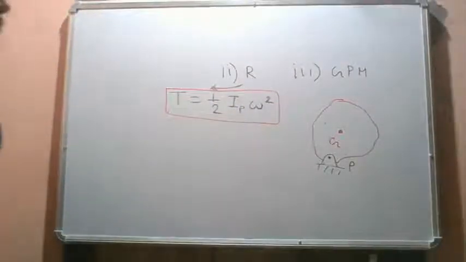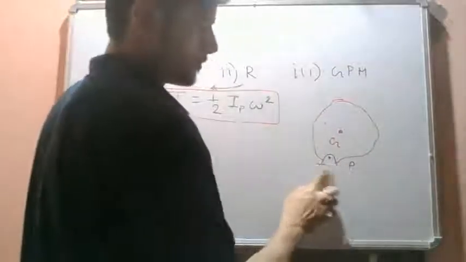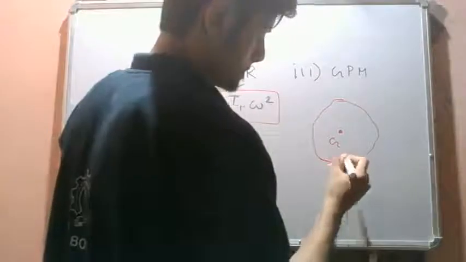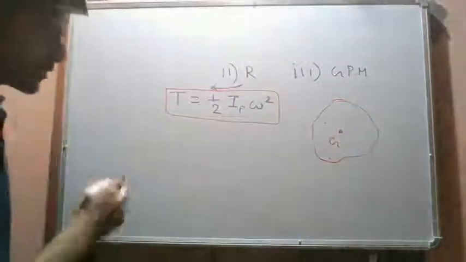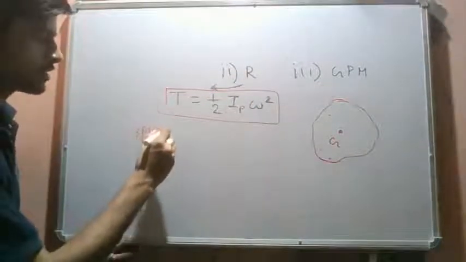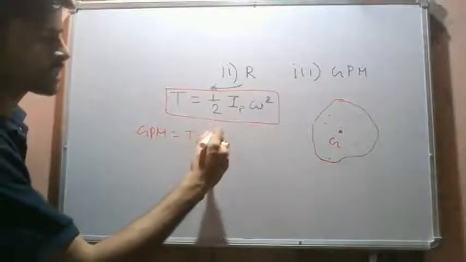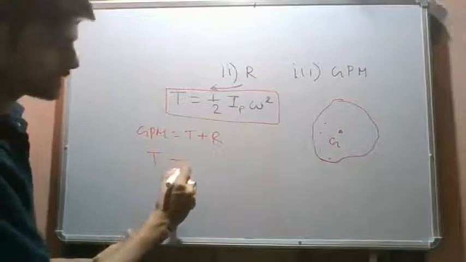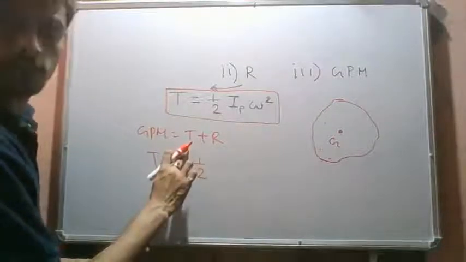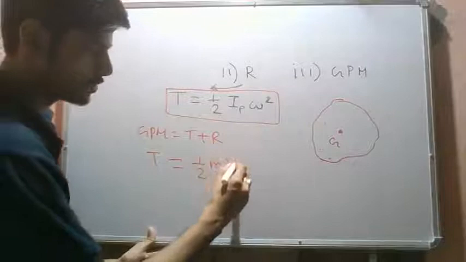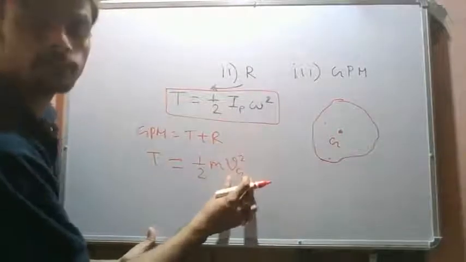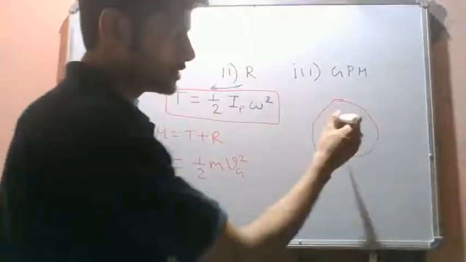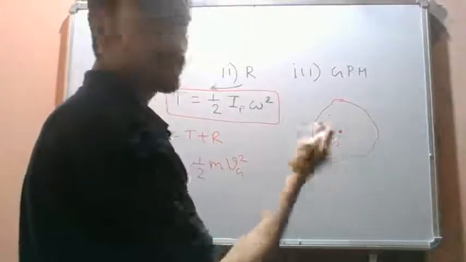Now we have the third type of problem, which we call general plane motion. In general plane motion, we have translation plus rotation. So the total kinetic energy is given as the translatory kinetic energy, which is half m times the velocity of the center of mass square. Now you see, in general plane motion, each and every point will have different velocities.